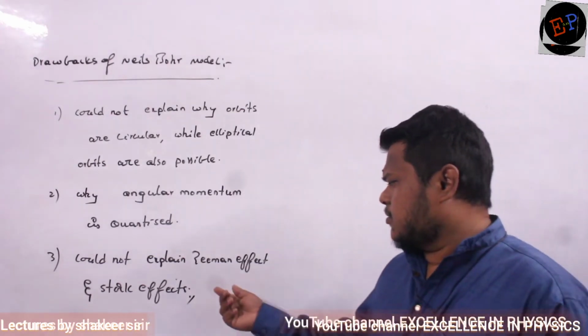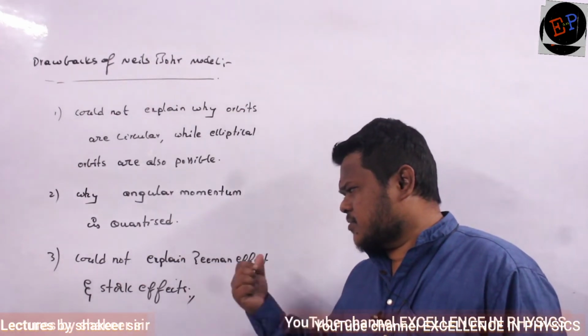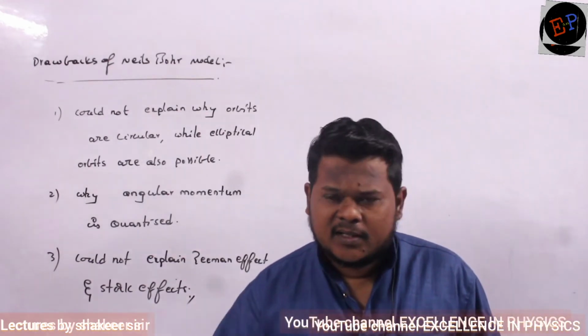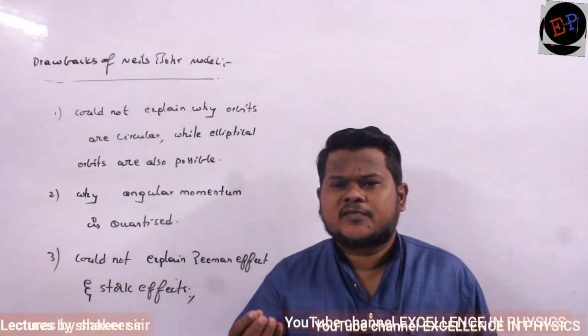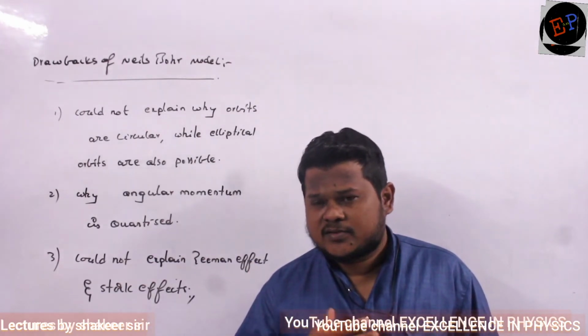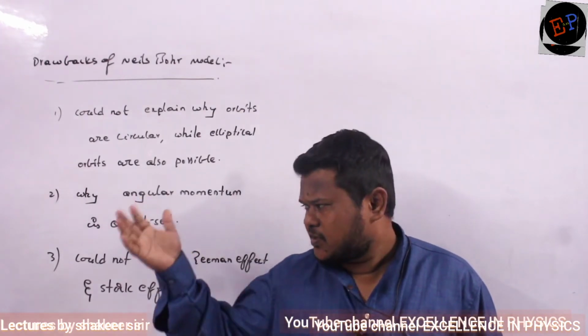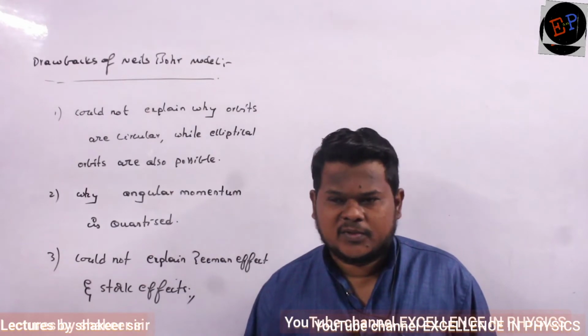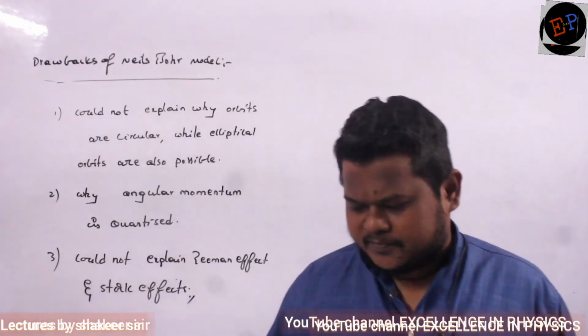And he could not explain these effects which are called the Zeeman effect and Stark effect. Zeeman effect and Stark effect mean what? Spectral lines will split under magnetic and electric fields. So what is the reason for that splitting, he also could not explain. So these are some of the drawbacks of Niels Bohr model. Are you able to understand? Make a note of it here.